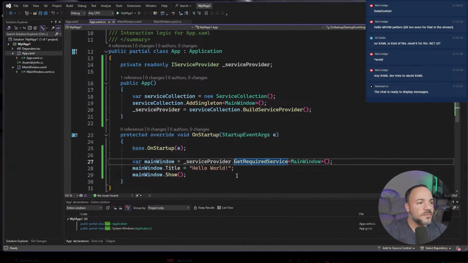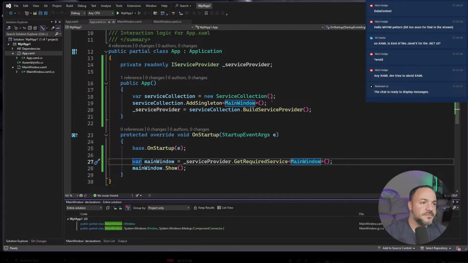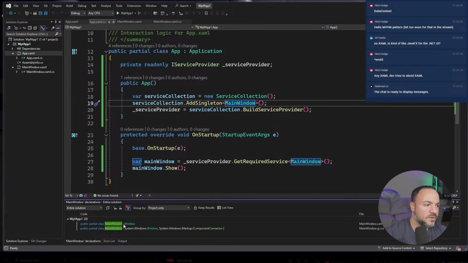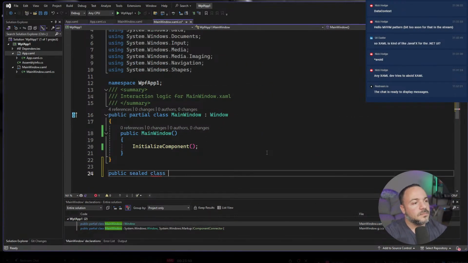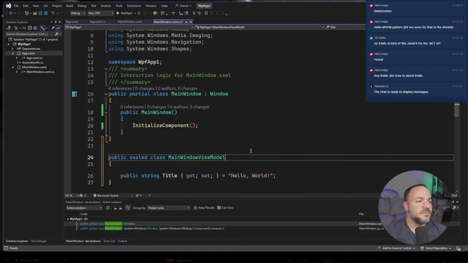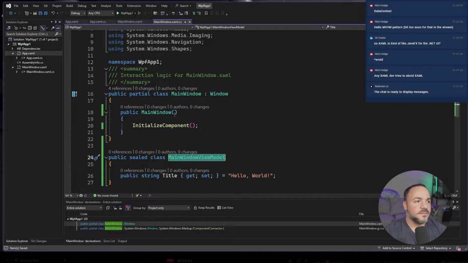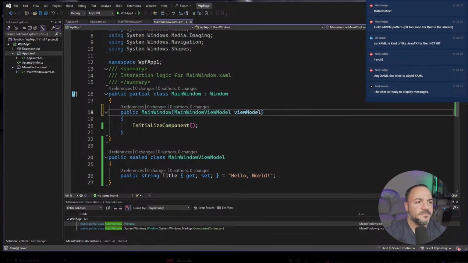Okay. So, cool. This stuff works. And in fact, what's really cool about this is that we can go do the data context with the binding now. And what I mean is if I go back into here, oh, it's not jumping because it's partial. If I wanted to do this, main window, yeah, view model, I guess is the, there we go. So if I wanted to do that, I could do this kind of thing.